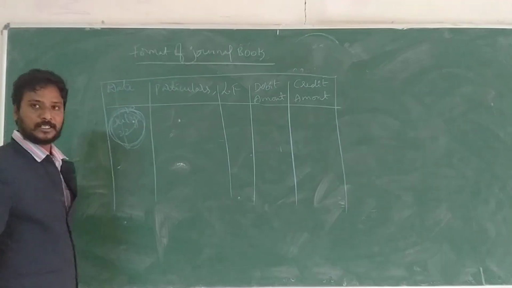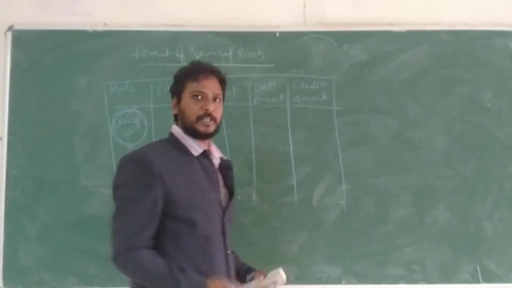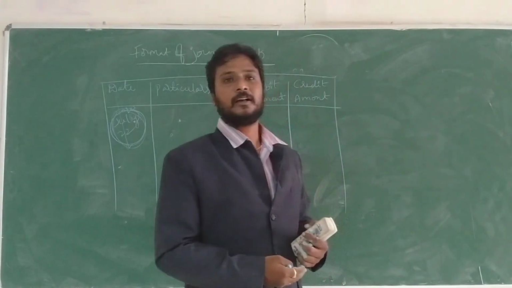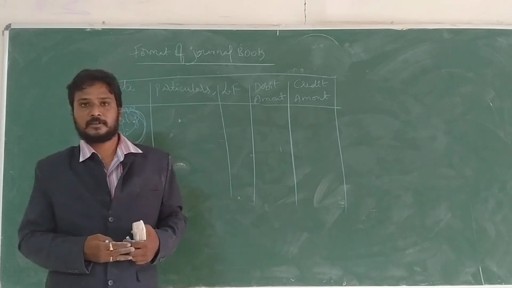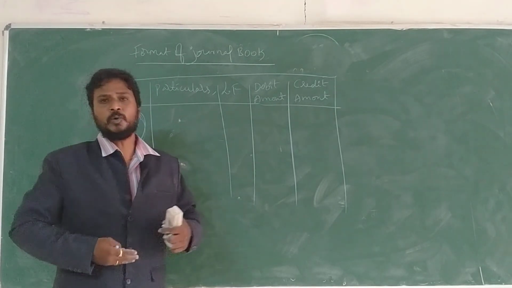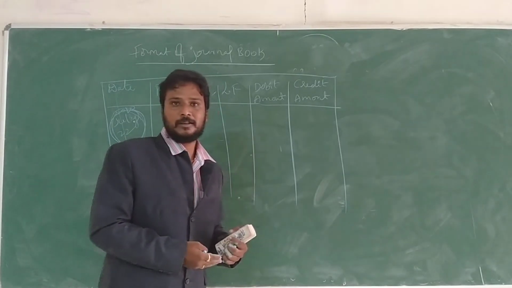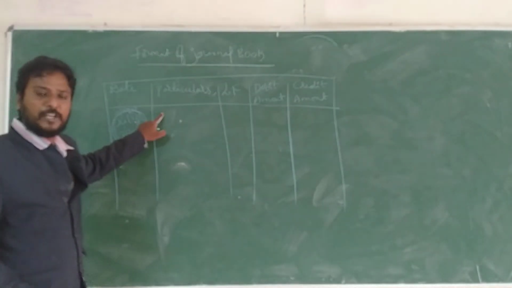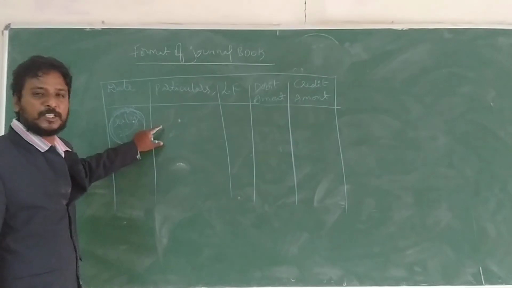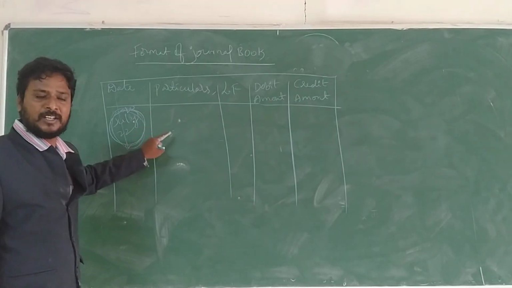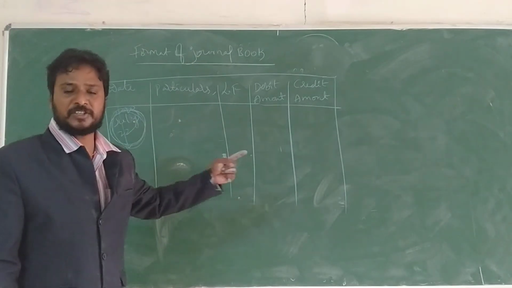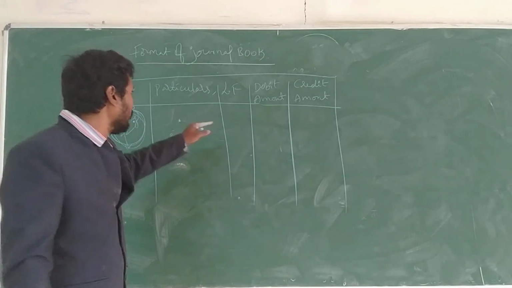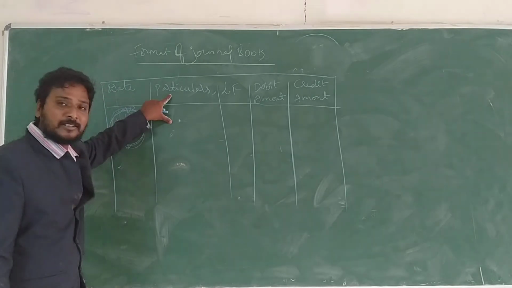Next, particulars. Whether they purchased, bought, sold, or any transaction, through narration we explain which account we are going to debit and which we are going to credit. With narration, we record in this particular column, the particulars column.